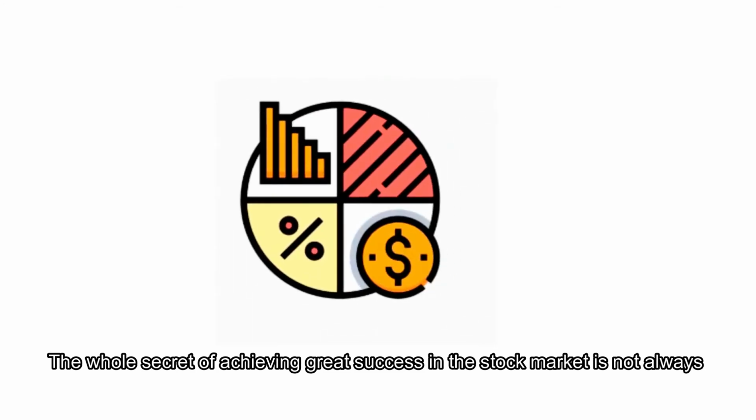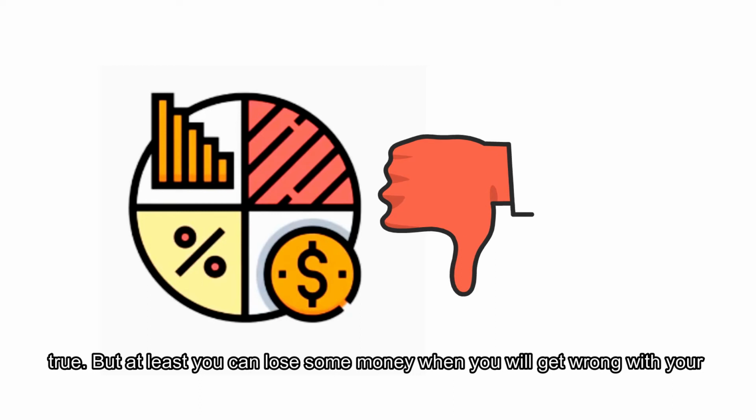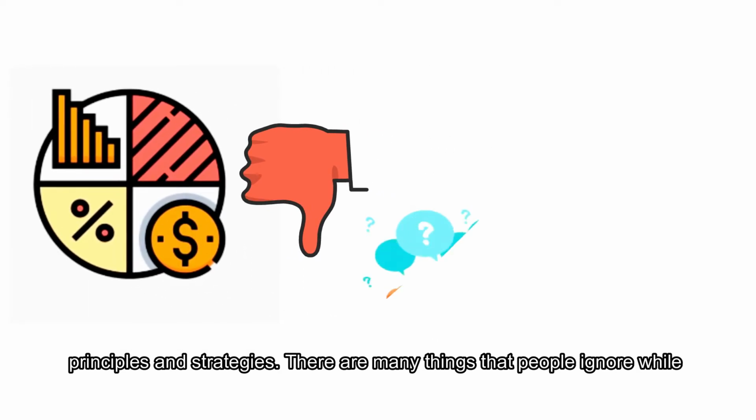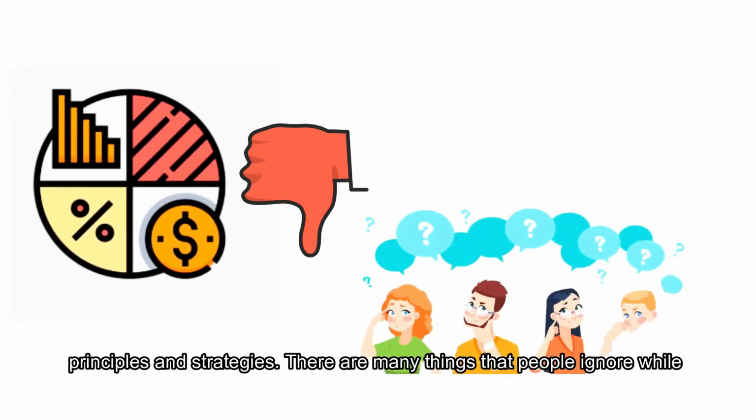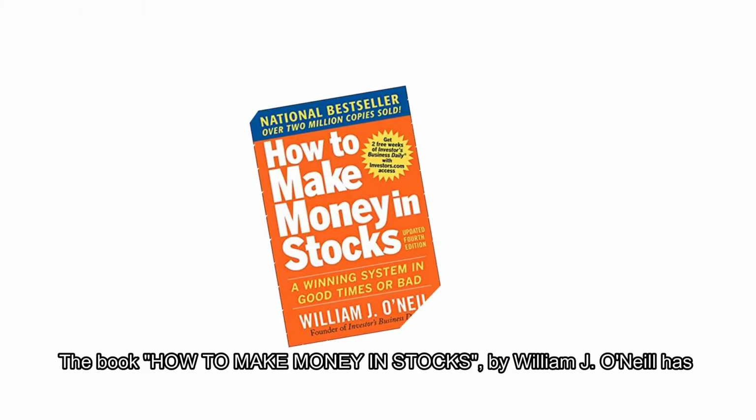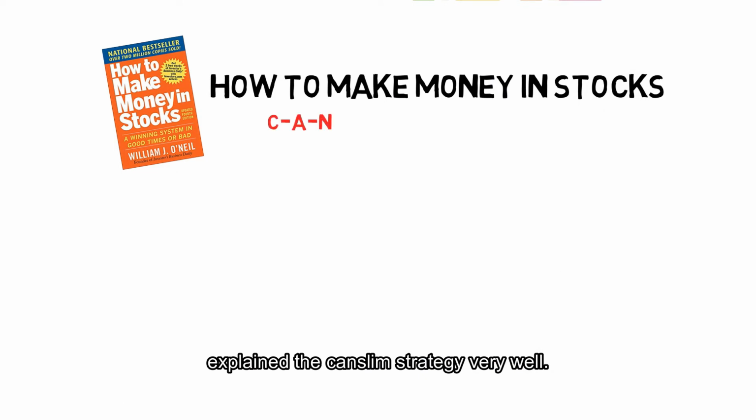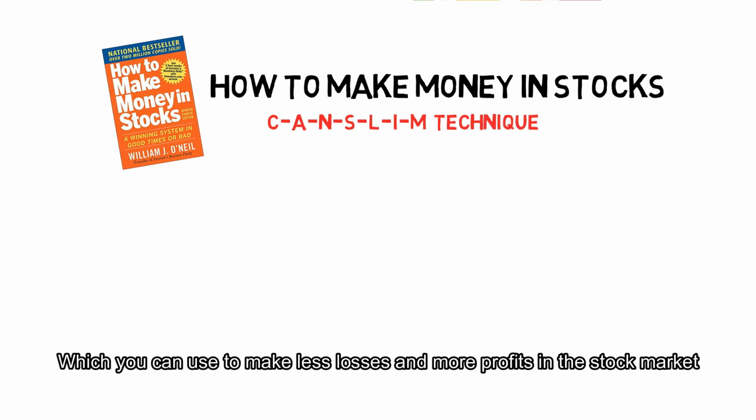The whole secret of achieving great success in the stock market is not always true, but at least you can lose less money when you get your principles and strategies right. There are many things that people ignore while investing in a company. The book How to Make Money in Stocks by William J. O'Neill has explained the CAN-SLIM strategy very well, which you can use to make fewer losses and more profits in the stock market.